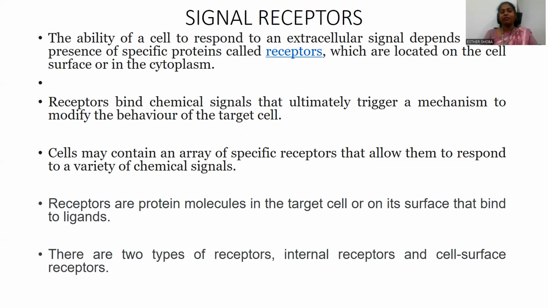Please keep in mind, for a cell to respond to an extracellular signal, you will have one donor cell and the other a target cell. Donor cells usually produce chemical signals called ligand molecules. The target cells, or receiver cells, receive these ligand molecules, but for that they need receptors. These receptors might be present on the surface of a target cell, or sometimes inside the cytoplasm of a target cell. As a result, we have two types of receptors: internal receptors and cell surface receptors.